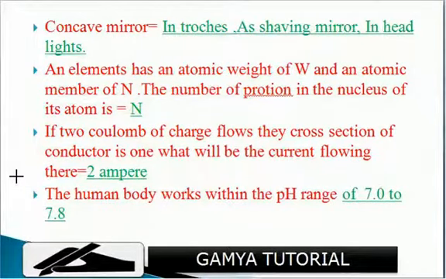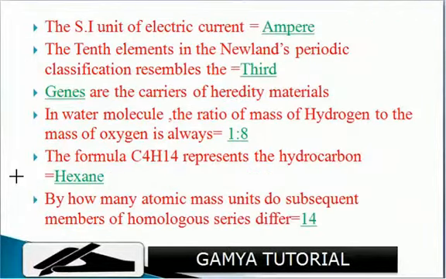So next. The SI unit of electric current is ampere. The 10th element in the Newlands periodic classification resembles the 3rd. Genes are the carriers of heredity material.